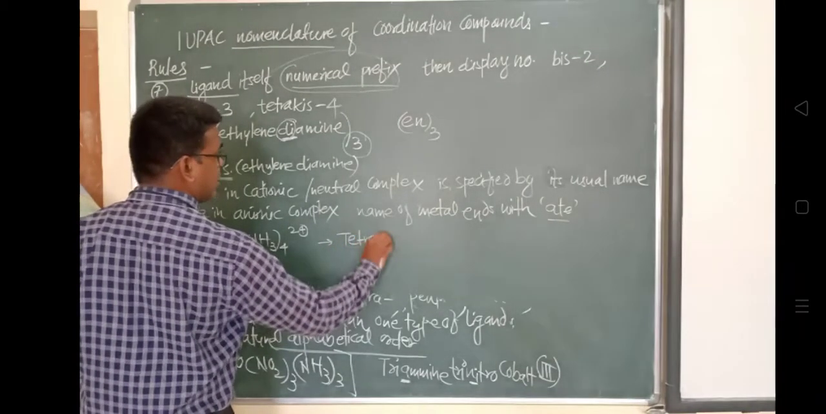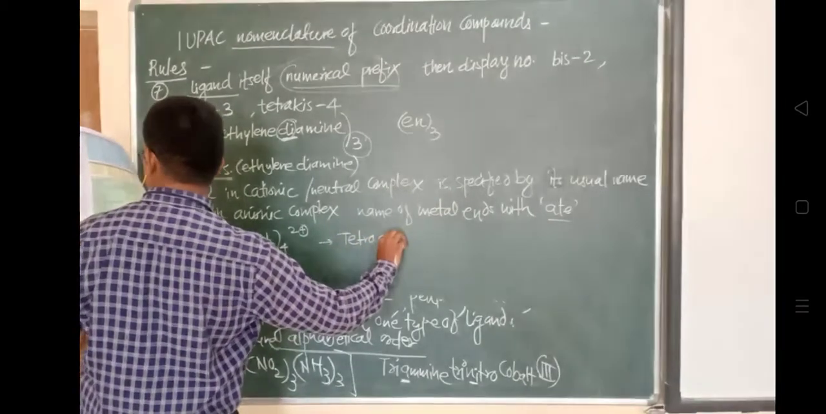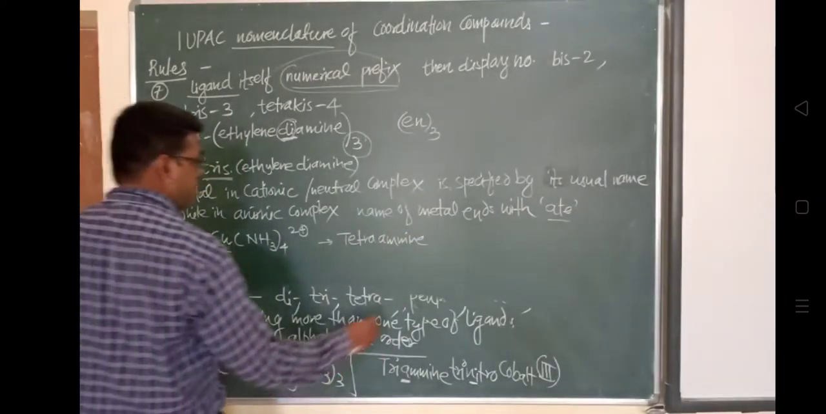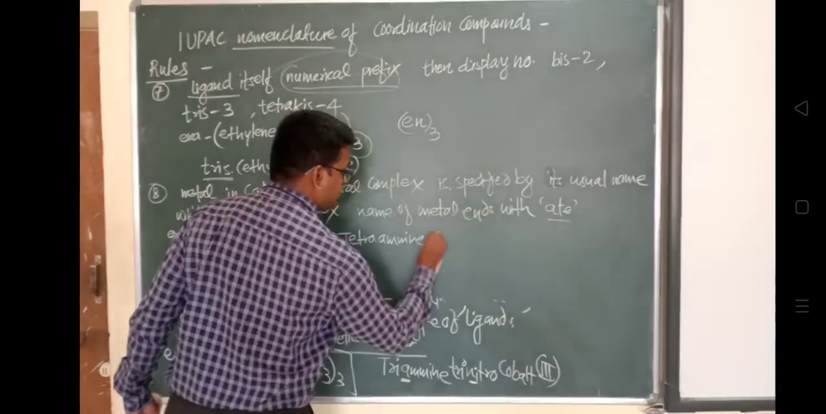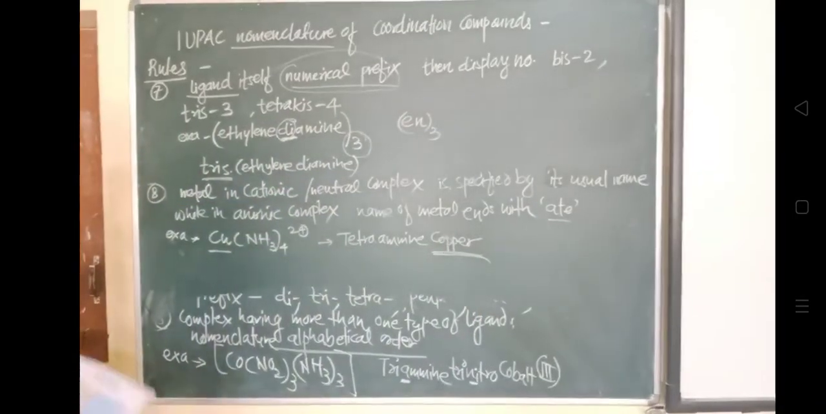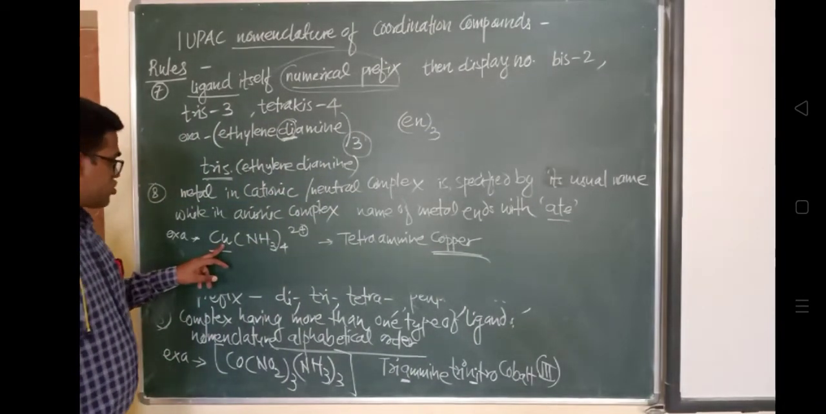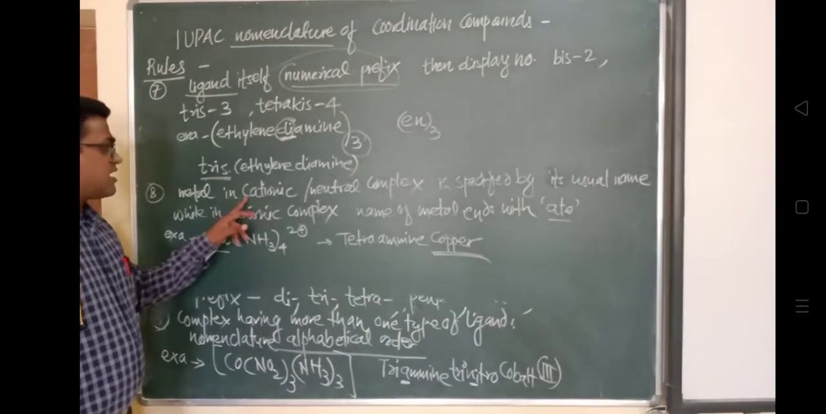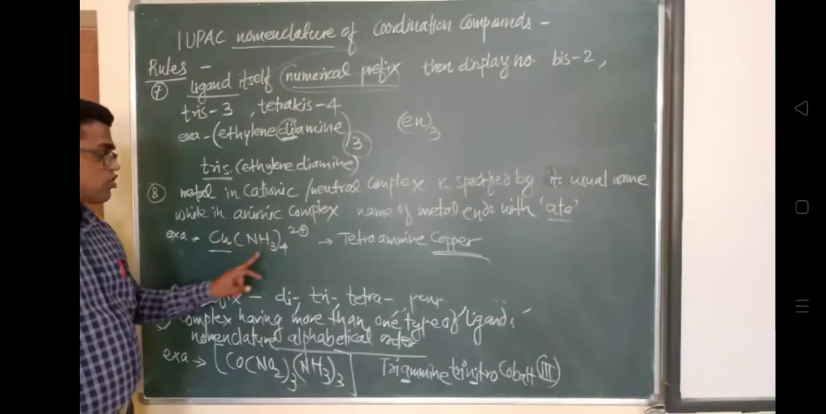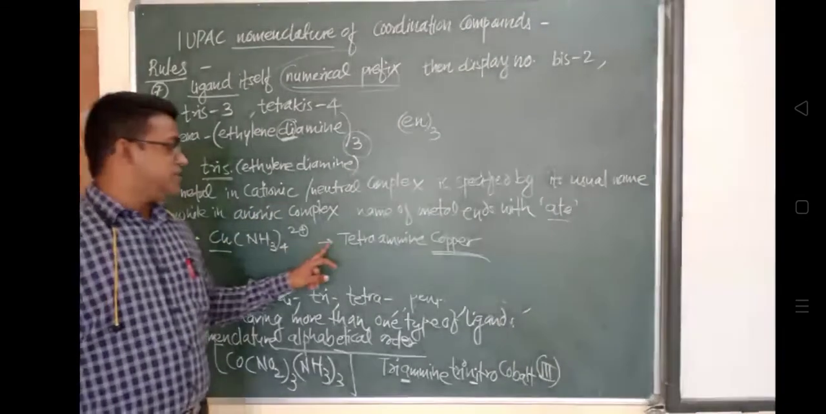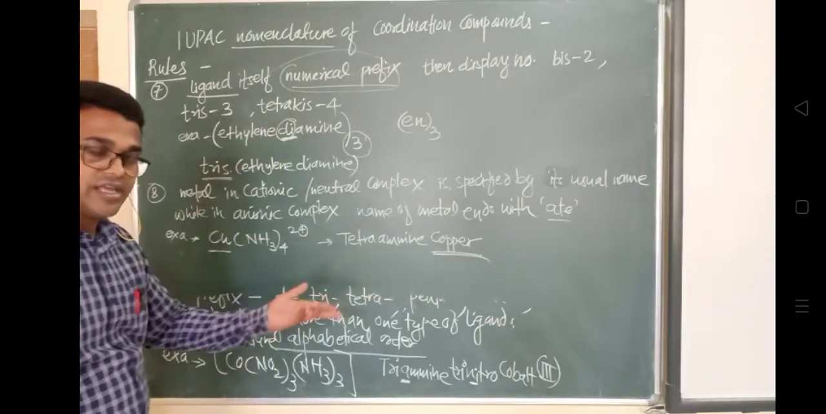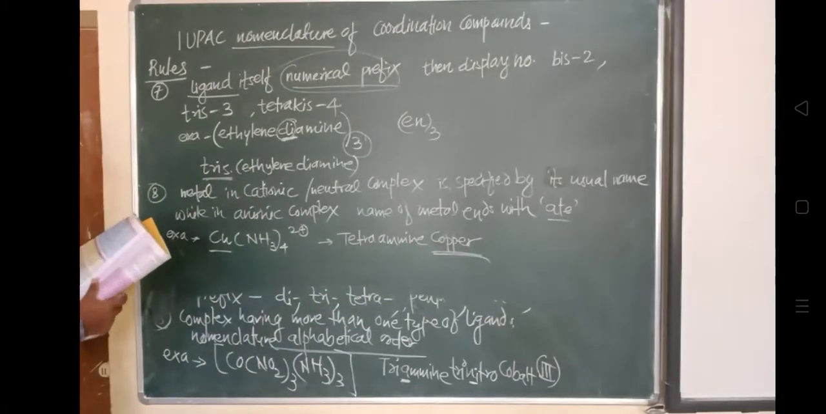This copper, as this is a cationic or neutral complex. If it is neutral, or if the complex is cationic, then its name will be specified by the usual name. What is its usual name? Copper, so we specify it with copper. And while in an anionic complex, let's take the example, that is best. Okay, this is for the cationic complex.